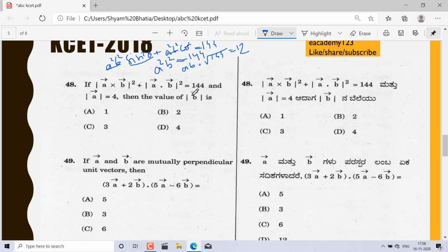But mod A is given as 4, so you can put here 4 times B equal to 12. So what will you get? 4 3s are 12, then B is equal to 3. So the C option is correct.